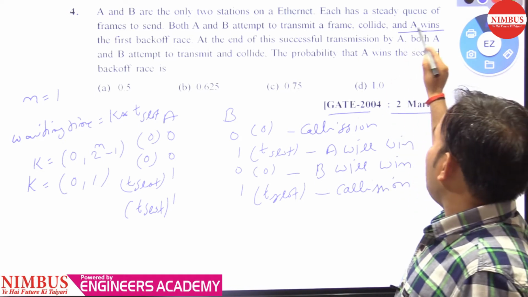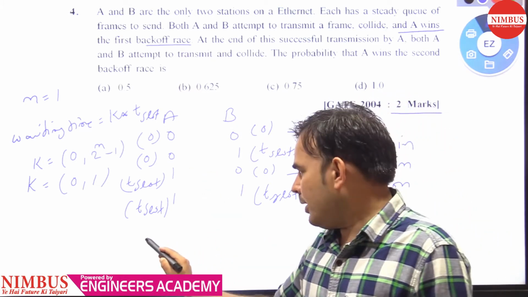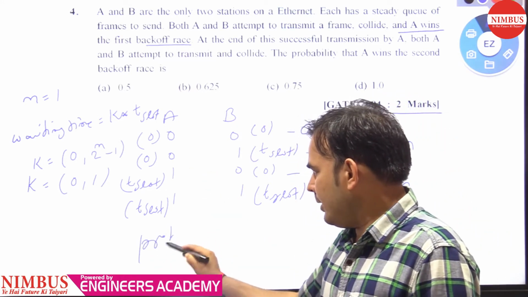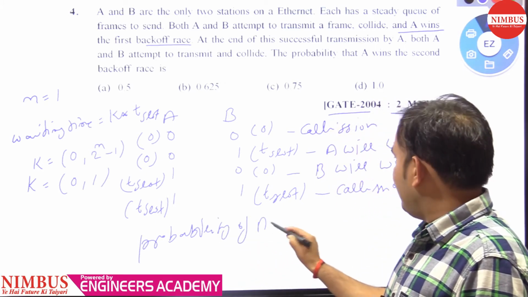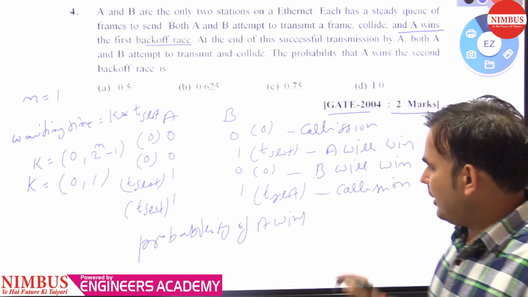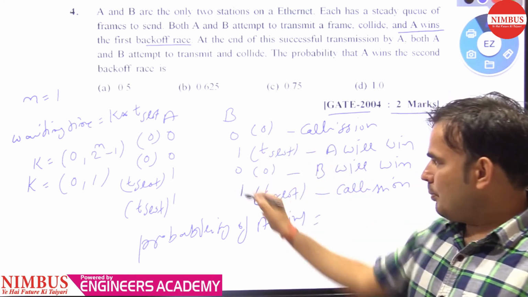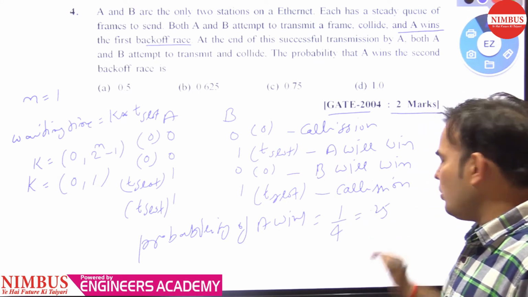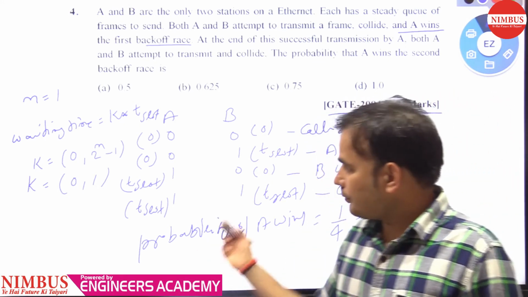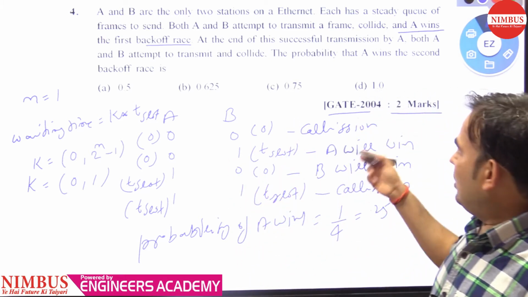So it is saying A wins the first back-off race. What is the probability of A winning? One time it is winning, and the total possible cases are 4. So 1 upon 4 equals 0.25. So this is all about the first exponential back-off race.